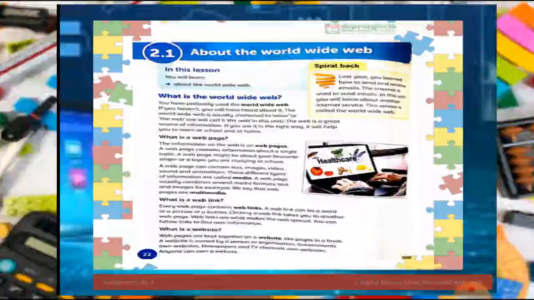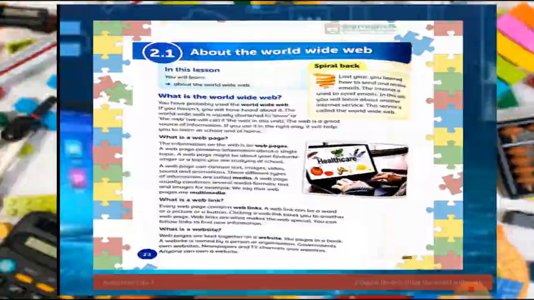What is a web page, web links, and website? All this information is about websites. It contains different information like text, animations, videos, and sounds. These are called media information, and the combination of different media is called multimedia. Multi stands for many: different media like text, animations, videos, images, and sounds. The combination of these files is called multimedia.